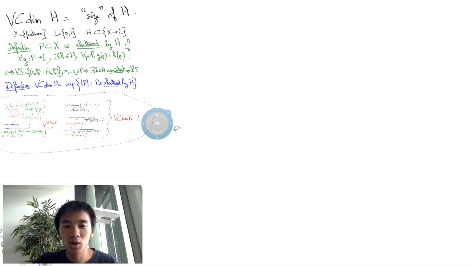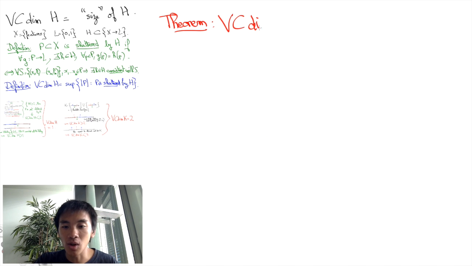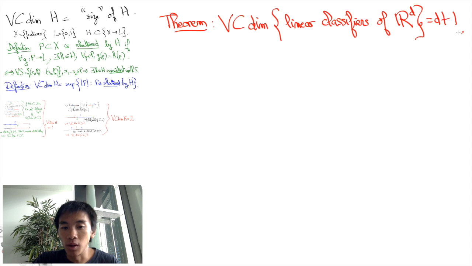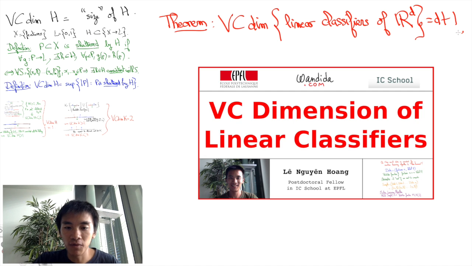More generally, it can be shown that the space of linear classifiers of R to the power D has VC dimension D plus 1, and I will prove this in a future video, link in the description.